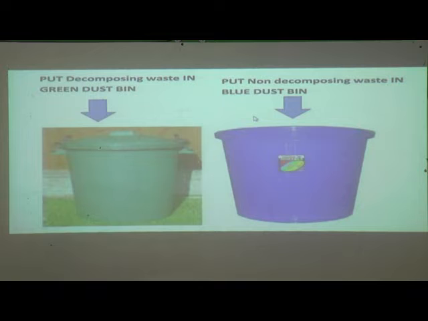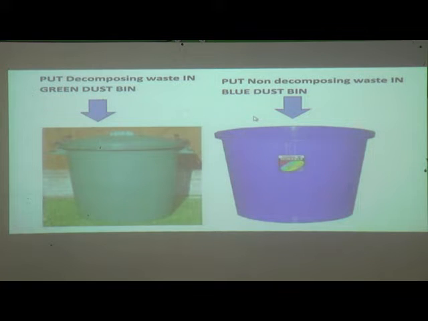when municipalities are going to take garbage from our home, they are always instructing us that we should separate and keep decomposing and non-decomposing waste in two different dustbins. Also they gave us these types of dustbins, green in color and blue in color, freely to each and every family who are living there in cities.